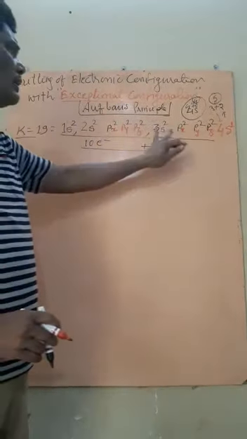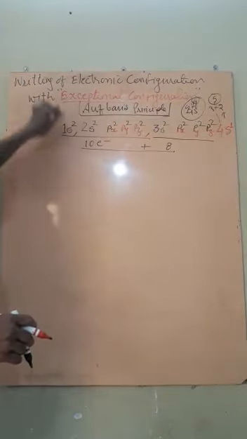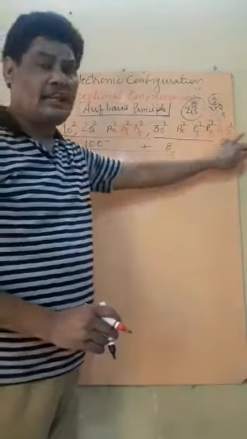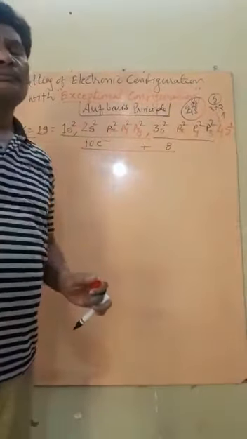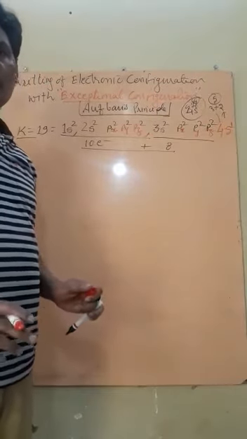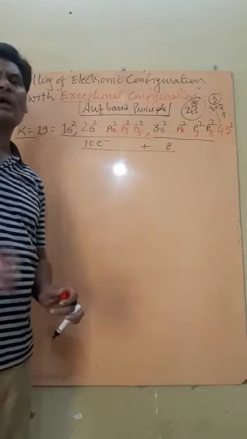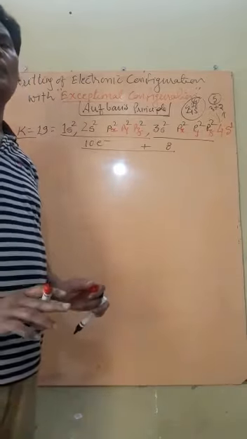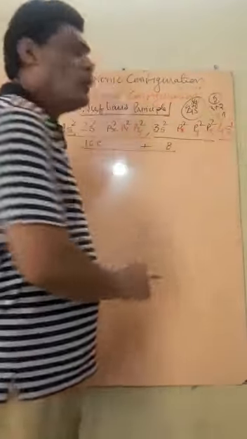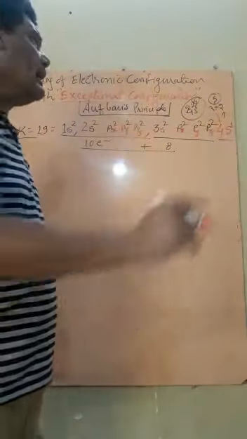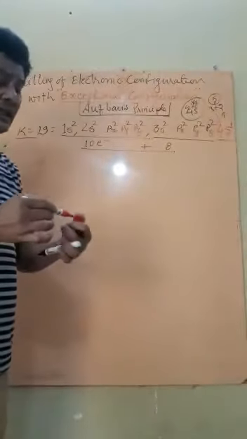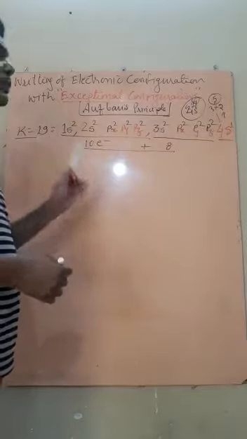Remember, the first orbit has 1 subshell, the second orbit has 2 subshells, and the third orbit has 3 subshells, s, p, d. But if we write 3d, then it will ignore the Aufbau rule, and we have not to ignore it. We have to apply this rule, and on applying it, the 4s energy is lesser as compared to 3d energy. Therefore the electrons are not filled in the 3d orbital, but in the 4s orbital.